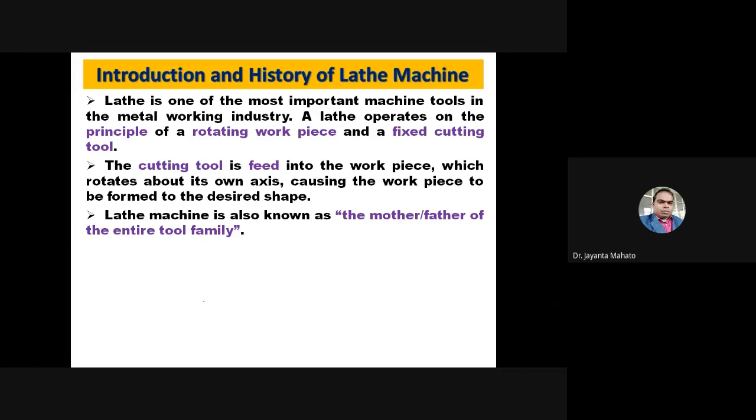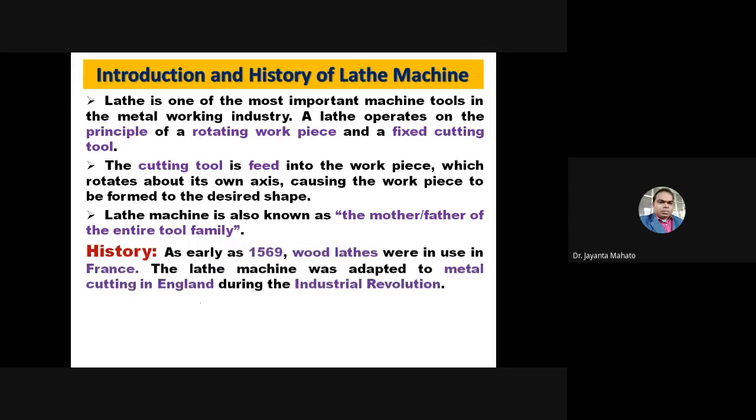In a drilling machine you can only drill the workpiece, and in a milling machine only milling operations can be performed. But in a lathe machine, all the operations can be performed. That's why it is called the father and mother of the entire tool family. Its history is that in 1569, wood lathes were used in France to cut wood.